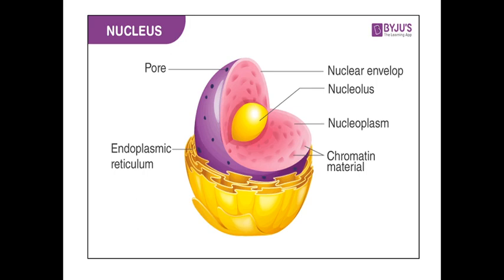Okay, and another important function of the nucleus is it stores genes that are responsible for the transfer of characteristics from parents to offspring. So you have learned about genetics. I think maybe you have an idea about genetics. We look like our parents. Because of what? Because of genes, because of DNA. Correct? So like that, the nucleus is storing the genes.